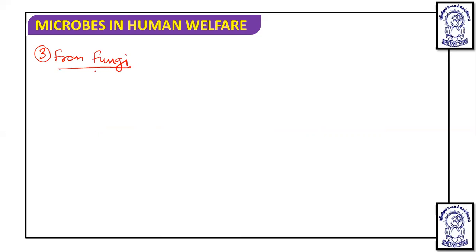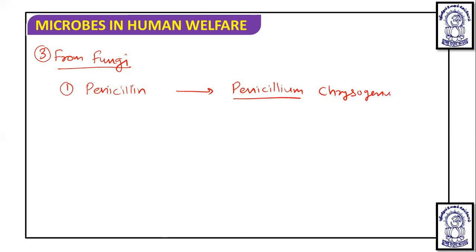And third, from fungi, the antibiotic which is obtained is penicillin. And we know that the source of penicillin is Penicillium chrysogenum, because nowadays commercially the maximum penicillin is obtained from chrysogenum, and the commercial application is from Penicillium chrysogenum.